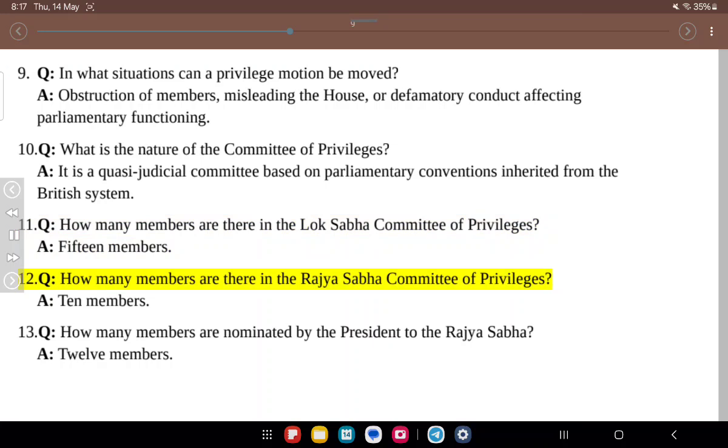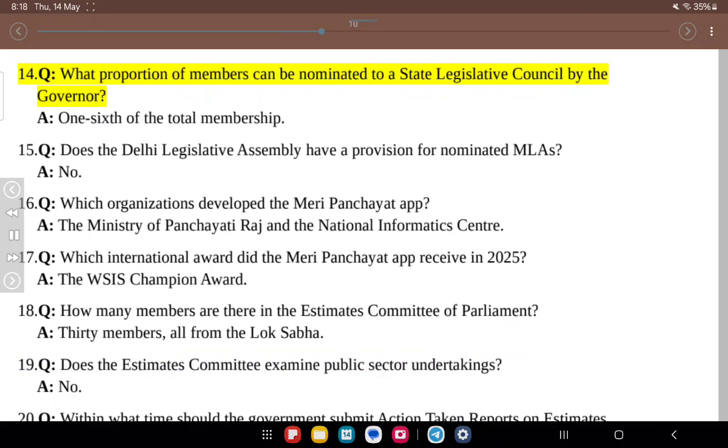12. Q. How many members are there in the Rajya Sabha Committee of Privileges? A. 10 members. 13. Q. How many members are nominated by the President to the Rajya Sabha? A. 12 members. 14. Q. What proportion of members can be nominated to a state legislative council by the governor? A. 1/6 of the total membership.